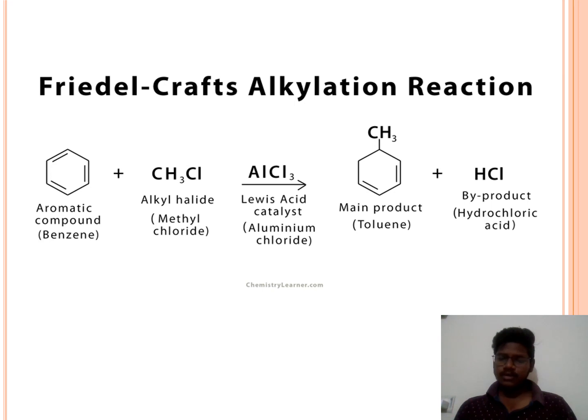The Friedel-Crafts alkylation reaction is a method of generating alkyl benzenes by using alkyl halides as reactants. In this picture, we can see the aromatic compound called benzene reacted with alkyl halide to form toluene, that is alkyl benzene,